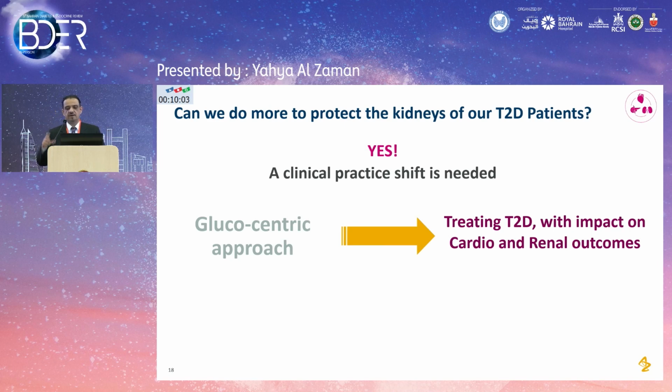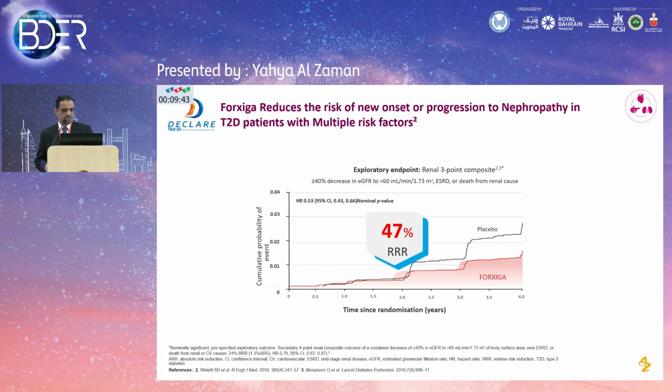Still there is a residual risk which you have to address. And this is addressed by the SGLT2 inhibitors, as we are going to see. Now the disease, you look at this patient, regardless of the HbA1c control. It is important, we look at the HbA1c, but it shouldn't be the main target. We are looking more into cardiovascular and renal risk factors of these patients.